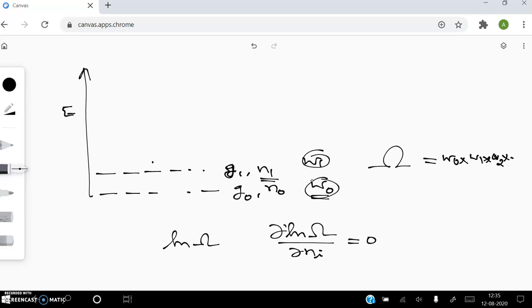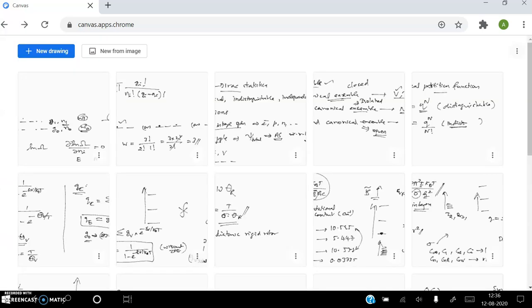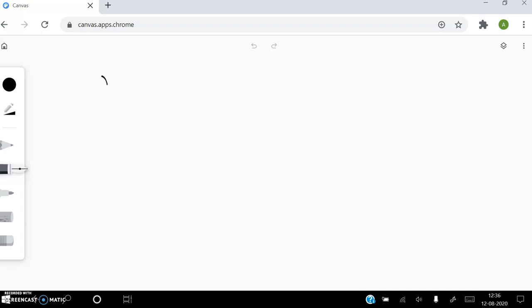As I told before, you will never get the maximum value directly, because we have to maximize this function under the constraint that the total energy should be constant and the total number of particles should be constant. So again, we have to go for Lagrange's undetermined multiplier. Using that, you can derive the final expression, which is n_i by g_i equal to 1 by e power (alpha plus beta into E_i) plus 1.